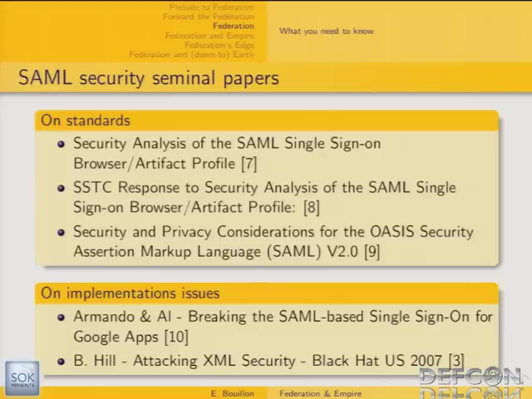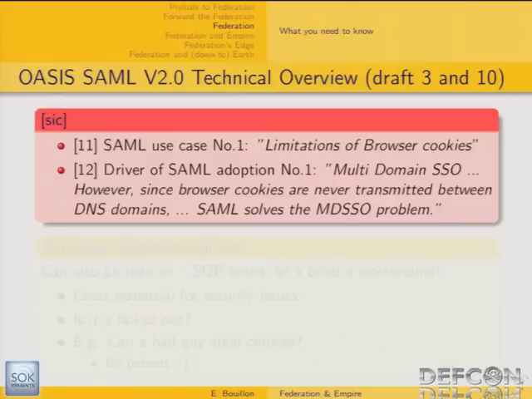Just to be complete, I've added a list of what I consider important previous security studies on that domain. Some security issues have already been discovered regarding SAML, either regarding the SAML standards themselves or regarding some SAML implementations. So now that's where things are getting interesting.